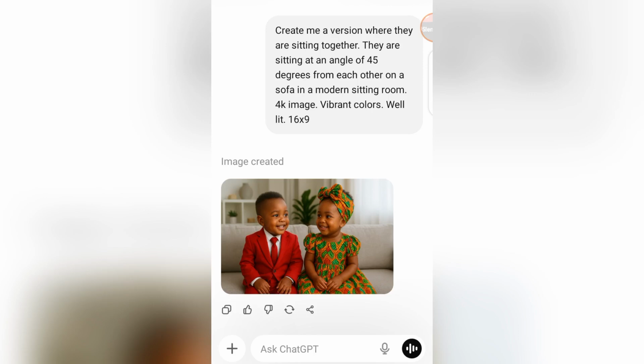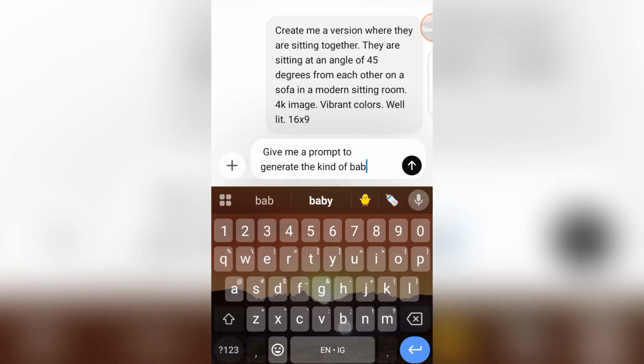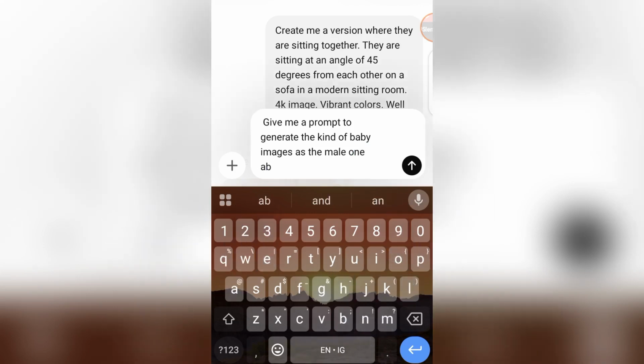You can also create a prompt from this. For instance, you can tell ChatGPT to give you a prompt that you can use to generate this type of images using another AI tool. For instance, you can say, give me a prompt to generate the kind of baby images as the male one above.